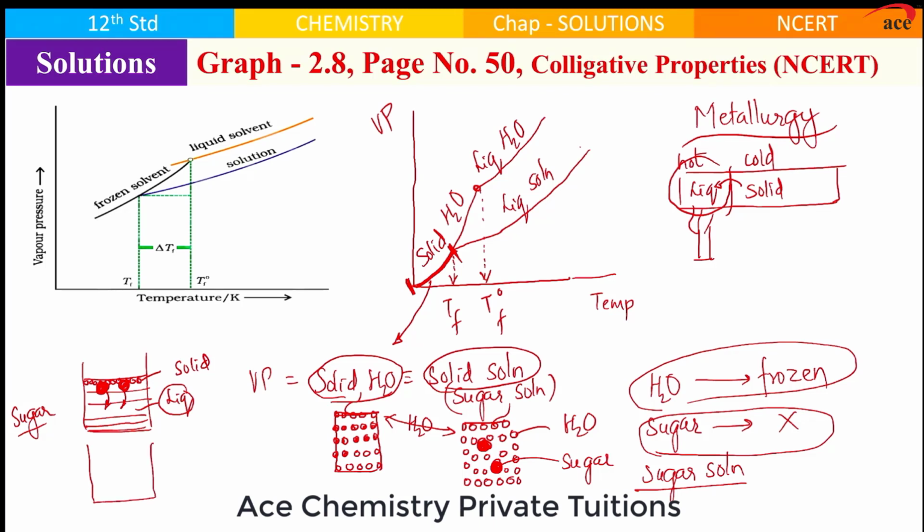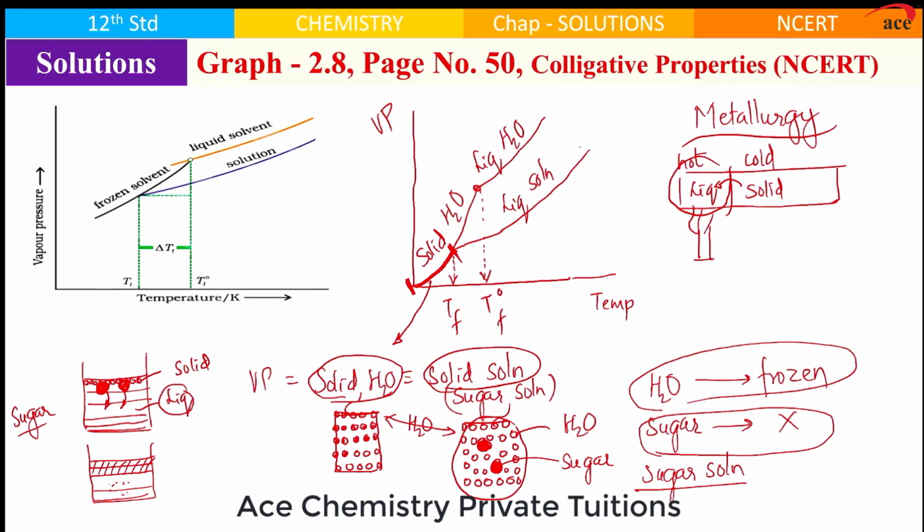The next stage, if the first layer has solidified, the second layer has solidified, then the liquid is in the below layers, then particles will try to come into the below layers. That means in this ice cube, sugar particles will not be on the surface, they will be inside.